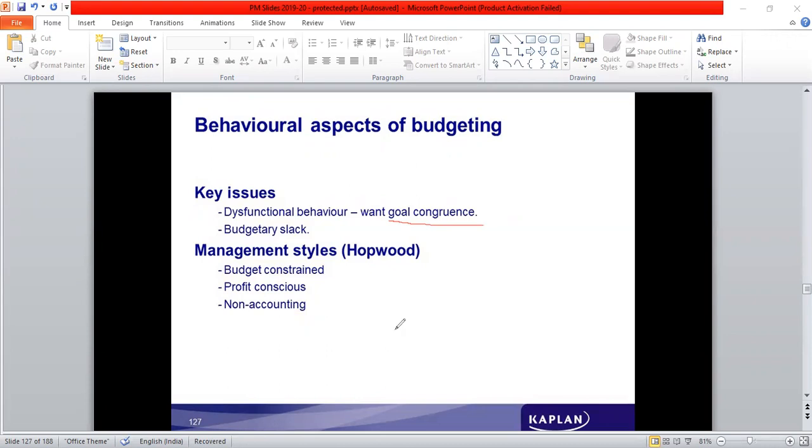Dysfunctional behavior is when they do not realize that and have some other objectives, some other motives behind achieving their own targets. Rather, they should be working towards achievement of the organization objectives with goal congruence: everybody working towards the achievement of the same objective. Then, there are styles of preparing budgets.